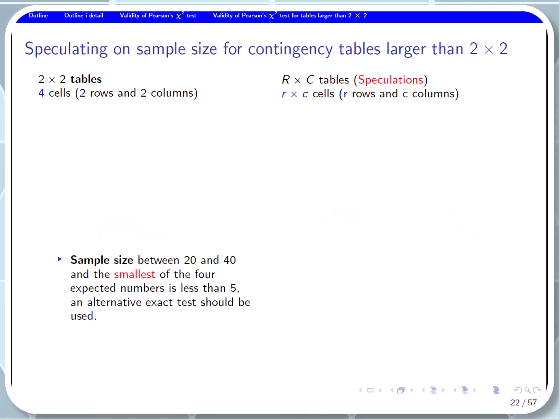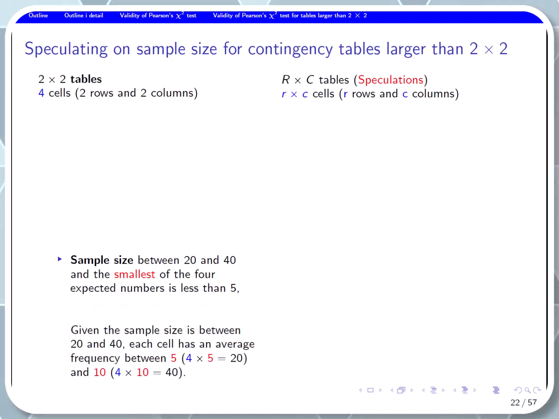If a sample size is between 20 and 40, and the smallest of the 4 expected numbers is less than 5, alternative exact test should be used. Given the sample size is between 20 and 40, each cell for a 2x2 table has an average frequency between 5 and 10.